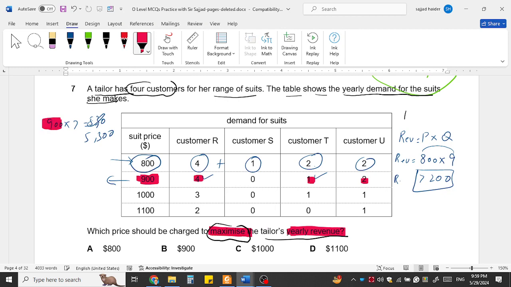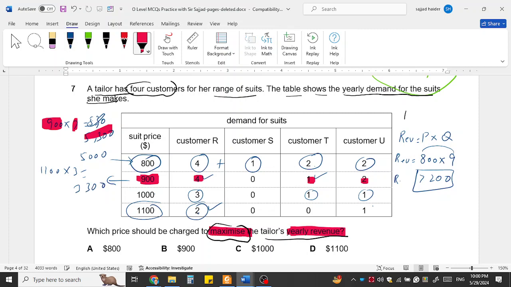So 900 here is the price and the quantity is 7, so 5700 is revenue. In case of this one, this is 1000 price and the quantity is 5, so 5000 is the revenue in option 3. And in option 6, this 1100 option, there are 3 customers. So 1100 multiplied by 3 means 3300.